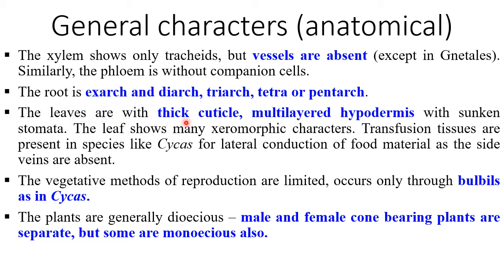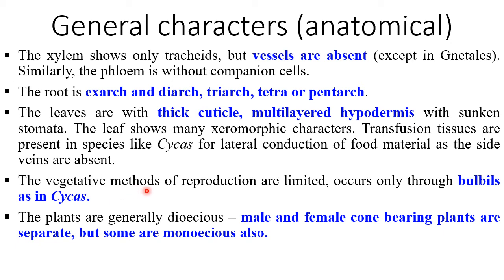The leaves are with thick cuticle, multilayered hypodermis with sunken stomata. The leaf shows many xeromorphic characters. Transfusion tissue is present in species like Cycas for lateral conduction of food material as the side veins are absent.